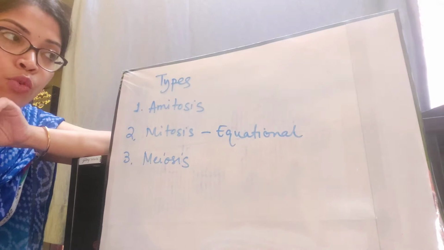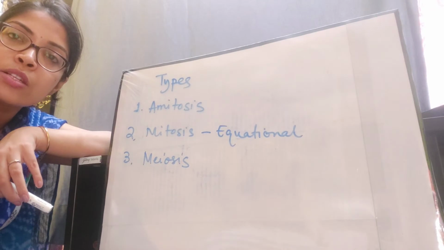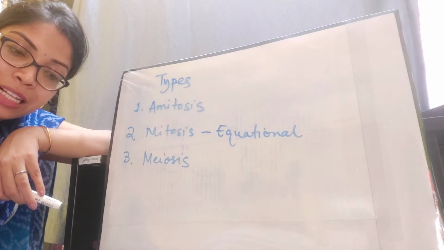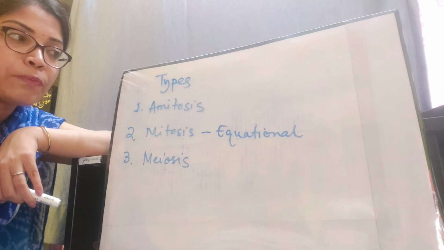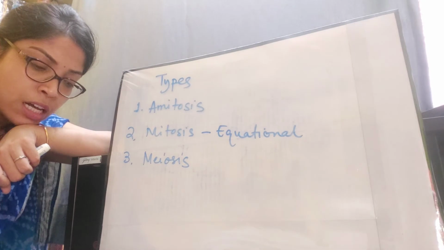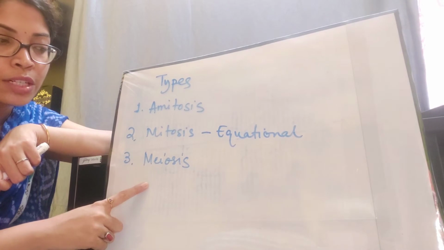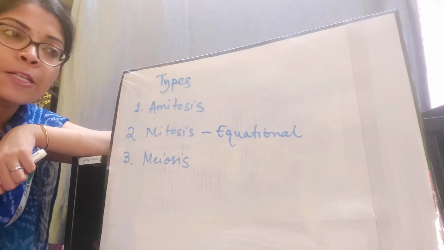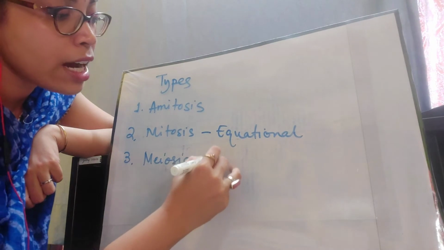The most important characteristic of mitosis is that it only takes place in the somatic cells of an organism. An organism has two types of cells in its body: somatic cells and gametic cells, meaning the germ cells or the sexually reproducing cells. Mitosis takes place only in the somatic cells, not in the gametes. In the gametes, the third type of cell division takes place, which is meiosis. It takes place only in the germ cells or gamete cells and nowhere else. It is known as reductional division.